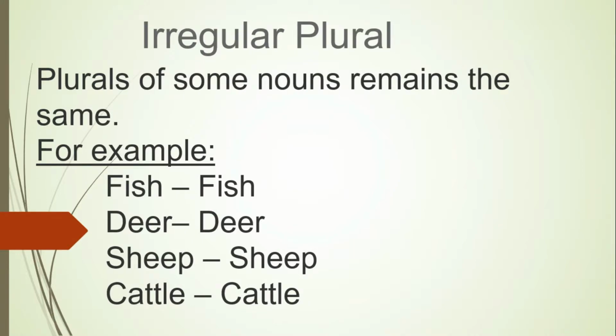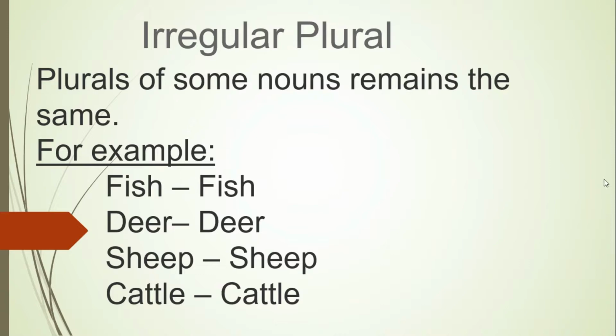Alright, irregular plurals. Plurals of some nouns remain the same. Remember, English is a funny language. It is not necessary that the singular form of each and every word should end with S or ES or whatever the different standards we saw just now. There are a few words wherein the singular form and the plural form are the same.